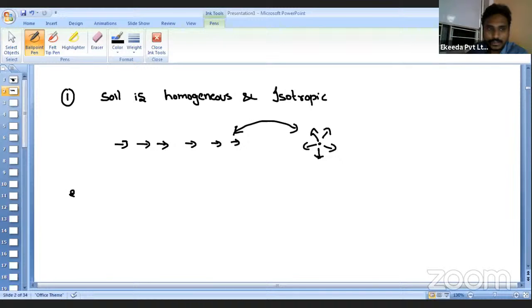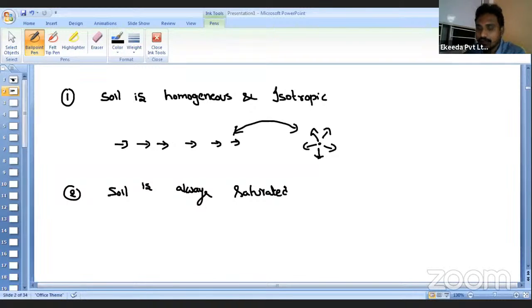And the second point is that during the process of expulsion of water, our soil will still be fully saturated, that is, the soil is always saturated. As the water is expelling, the thickness of the soil decreases, that's it. But throughout the process of consolidation, our soil remains saturated.